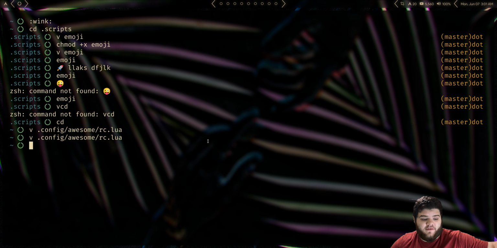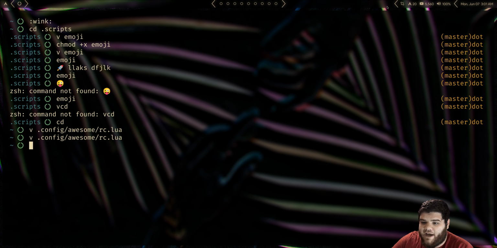Let's move on to dmenu here. Dmenu, like my favorite app in the world, out of nowhere. I probably spend a good 30 to 40% of the time that I'm ricing or hacking on my configs in dmenu. I love this app so much. A couple of things we want to do. We're going to mess with some modules. We're going to give it a little bit of a facelift.